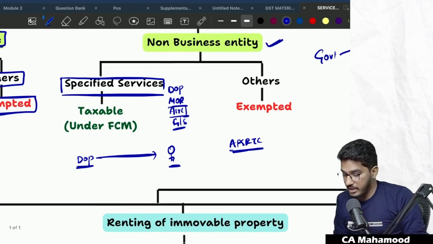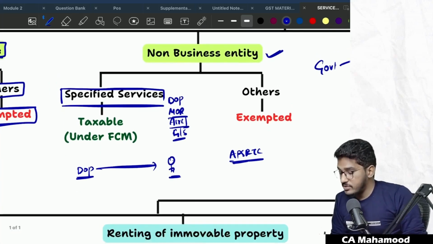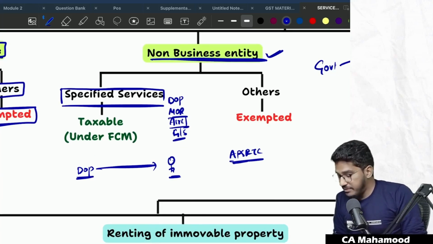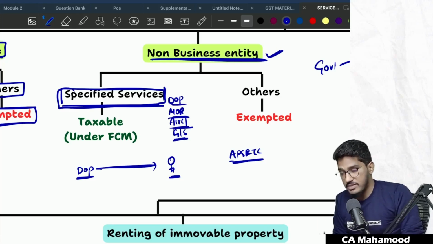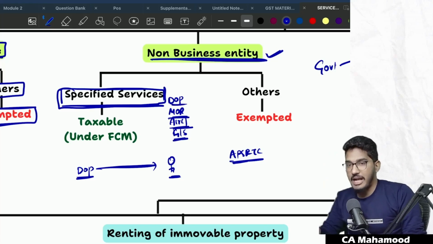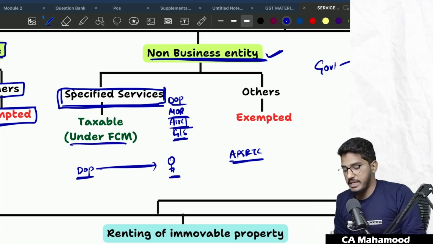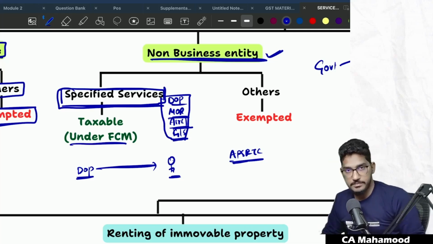Clear and comfortable, everybody? So if the government is providing services to a non-business entity, and if they are providing specified services like services by Department of Post, Ministry of Railways, aircraft or vessel or transportation of goods or passengers, yes, those services are taxable and they are taxable under forward charge mechanism. That means these government entities will collect the GST from the customers, pay to the government.